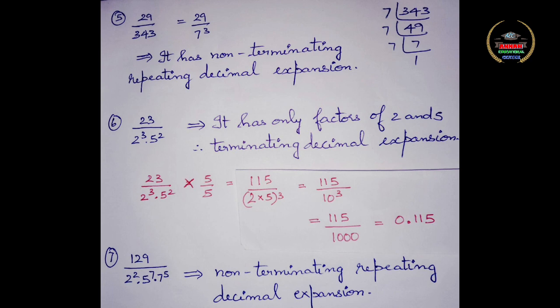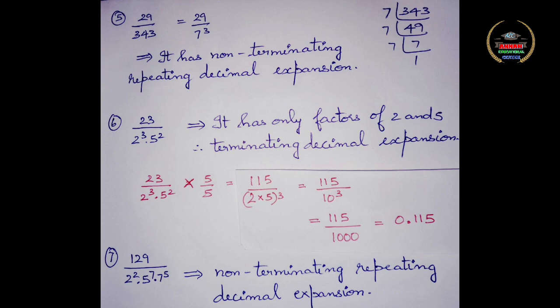Subdivision 6. The question given is 23 by 2 cube into 5 square. Here they have directly given the factors. We need not factorize it. So it has only factors of 2 and 5. Clearly you can say that it has a terminating decimal expansion.